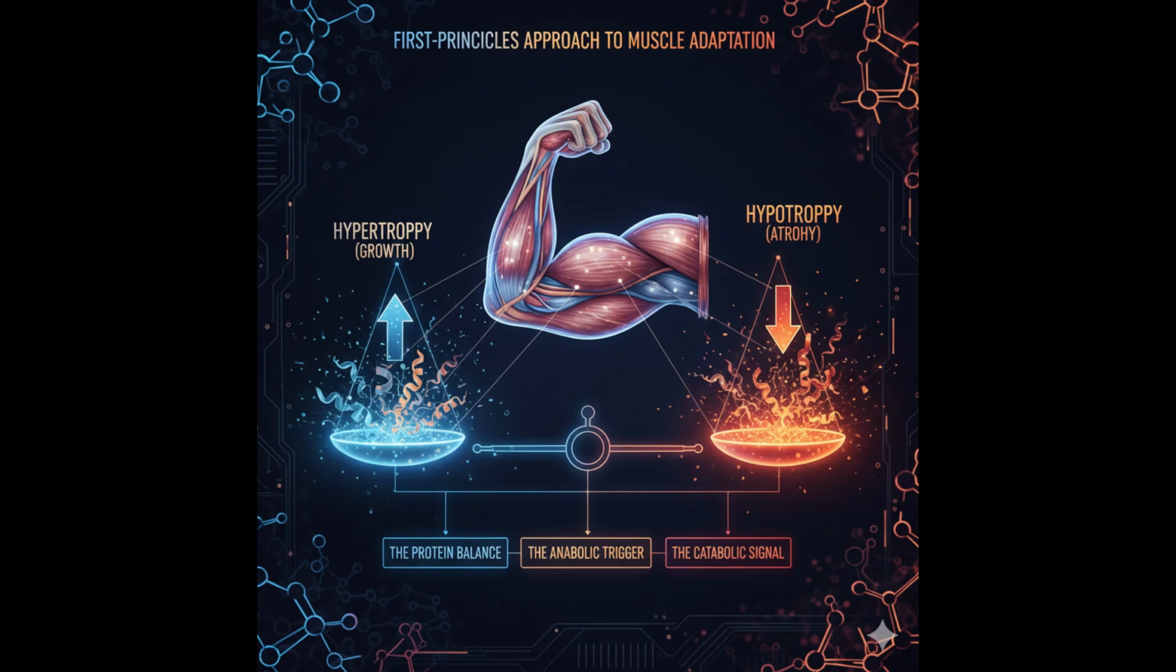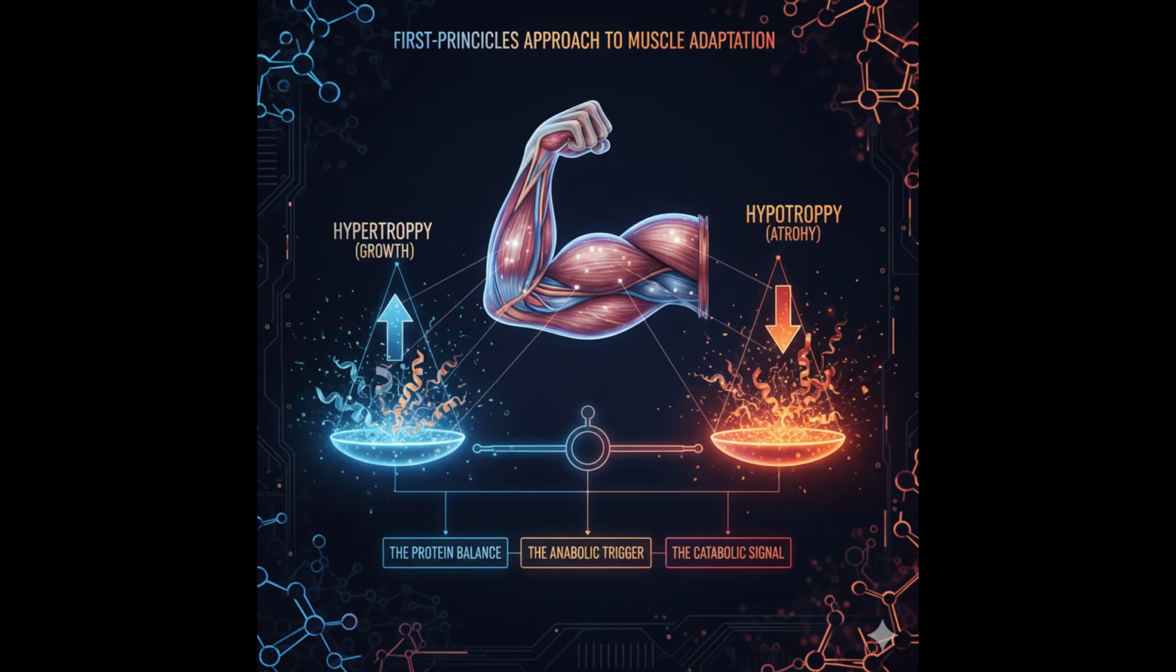A first principles approach to muscle adaptation, the opposing concepts of hypertrophy (growth) and hypotrophy (atrophy), must be grounded in the molecular biology and cellular mechanics that govern muscle fiber size. This framework breaks down muscle change into three fundamental, non-negotiable principles: the protein balance, the anabolic trigger, and the catabolic signal.